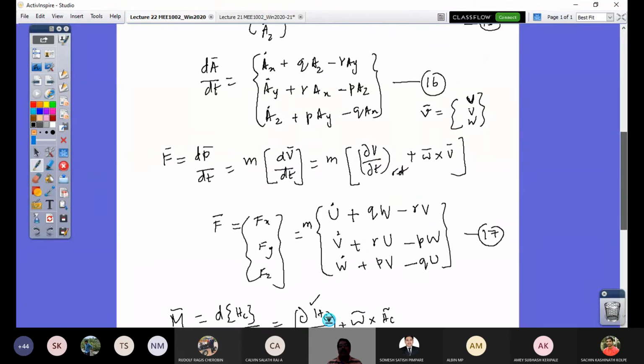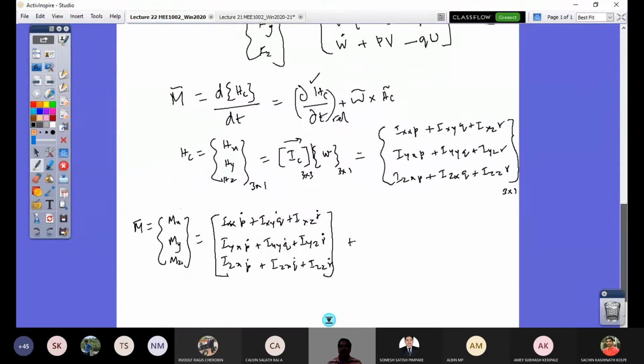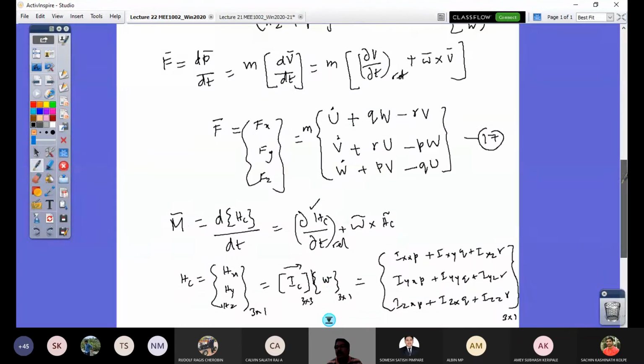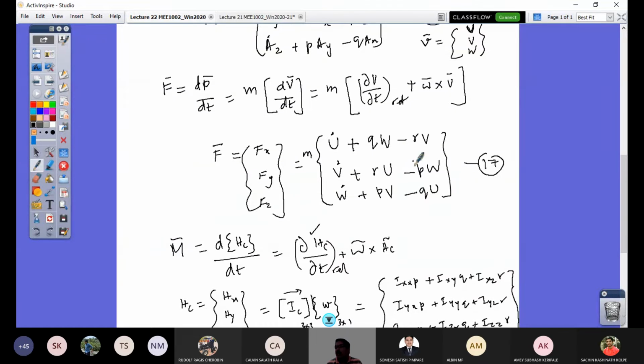So Q into Hz minus R into Hy. I should just substitute that. So this is the term I have to write.